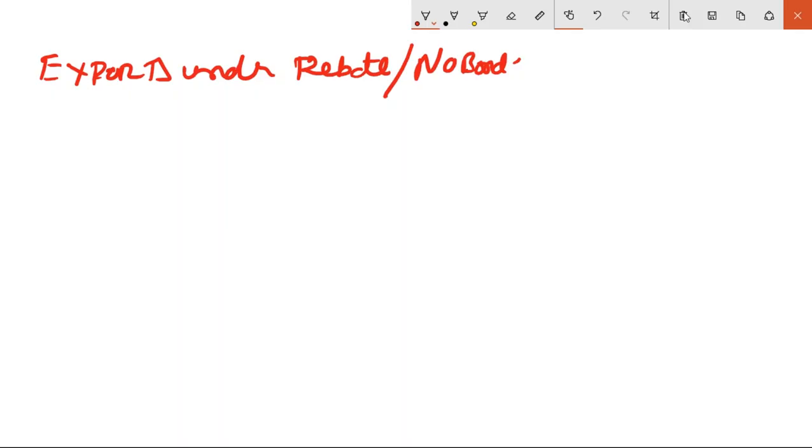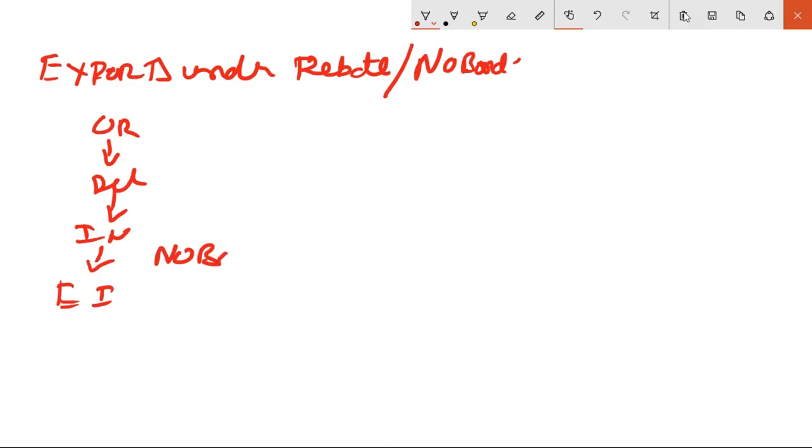And the process goes like this. It's the same process, but the only thing is you need to select excise invoice there as no bond. That is order, delivery, invoice. And when it comes to the excise invoice, here you need to select no bond.